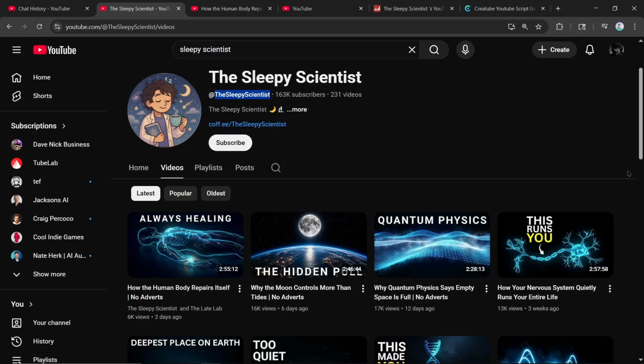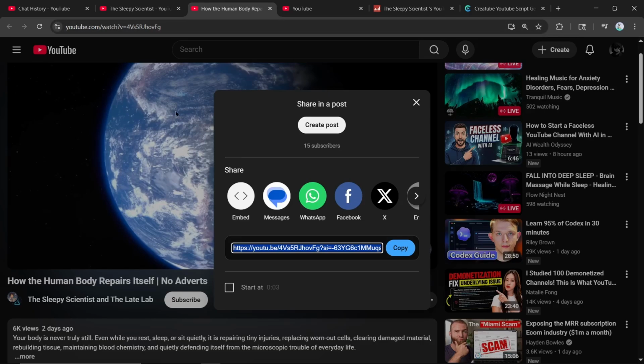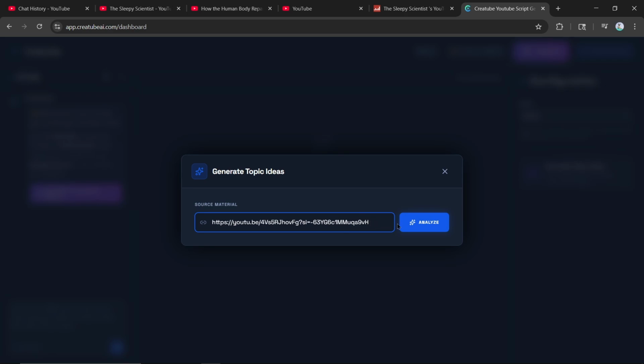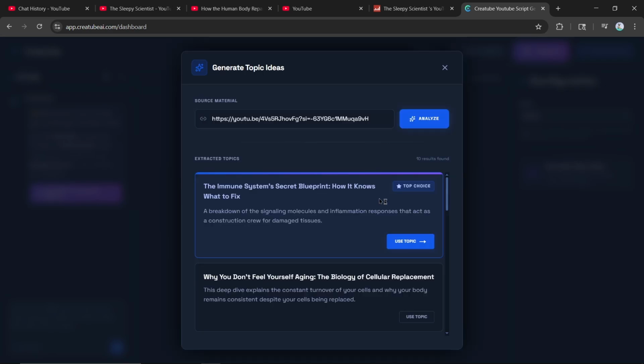But another thing you can do is ask AI to generate video ideas for you. So you can just click on any video. I'm going to use this video again and just copy the link. And then we're going to ask the AI to generate video ideas for us. We're going to click this button right here and paste the link, then analyze. And right here, the AI just gave us 10 ideas for videos that we can make.